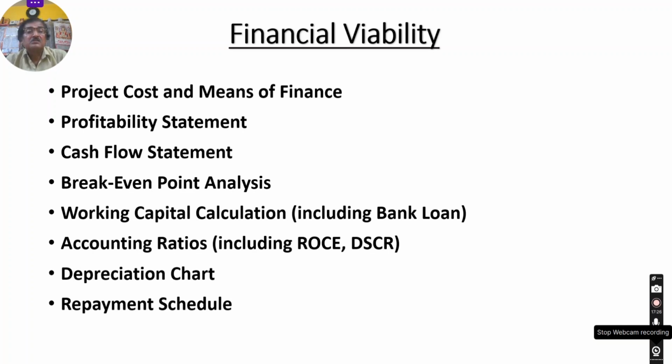So first, I am just mentioning what the statements are: project cost and means of finance, profitability statement, cash flow statement, break-even point analysis, working capital calculation, in which bank loan also has to be mentioned, accounting ratios, incorporating return on capital employed, that is ROC, DSCR, debt service coverage ratio, depreciation chart, repayment schedule. All these statements are to be prepared and attached with the project report under this chapter.